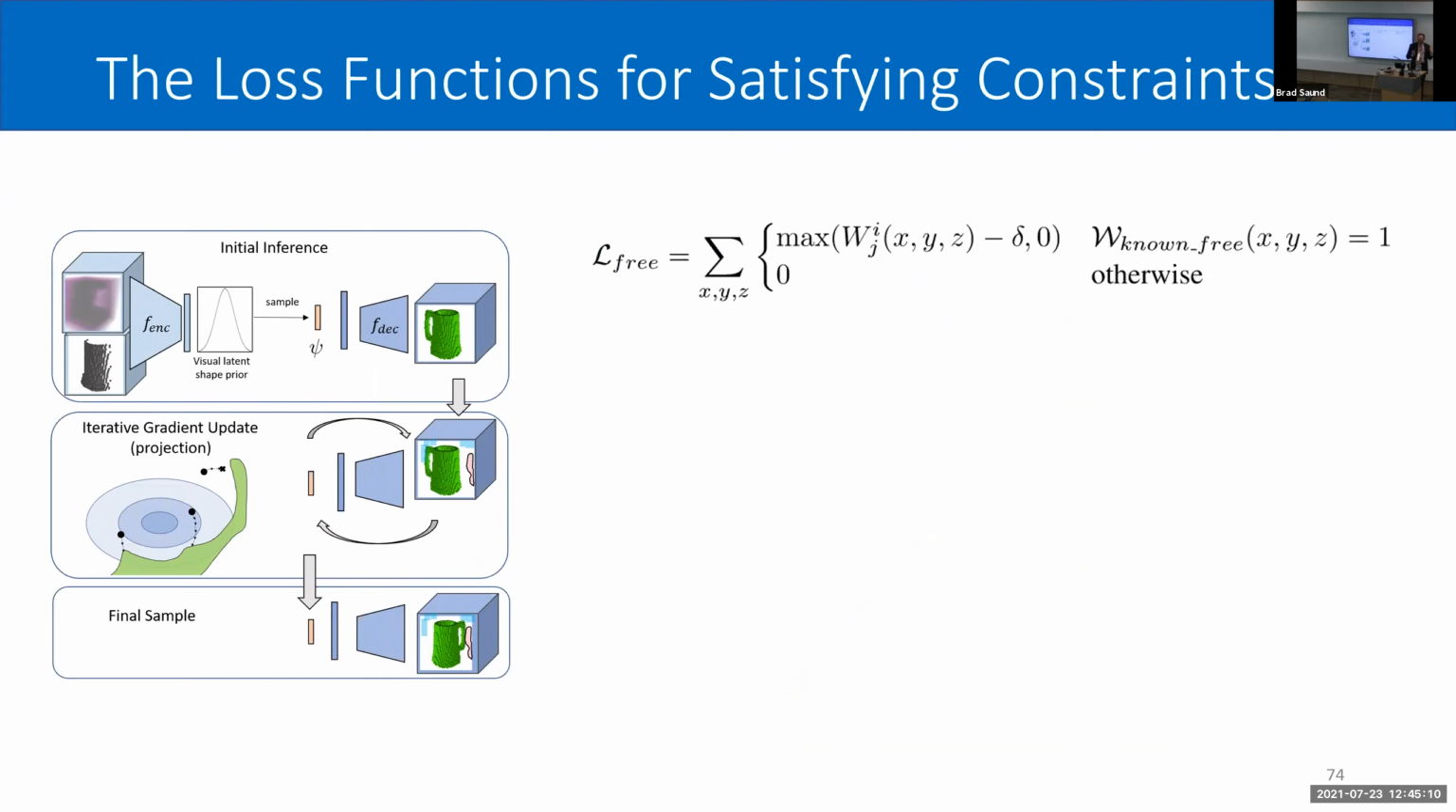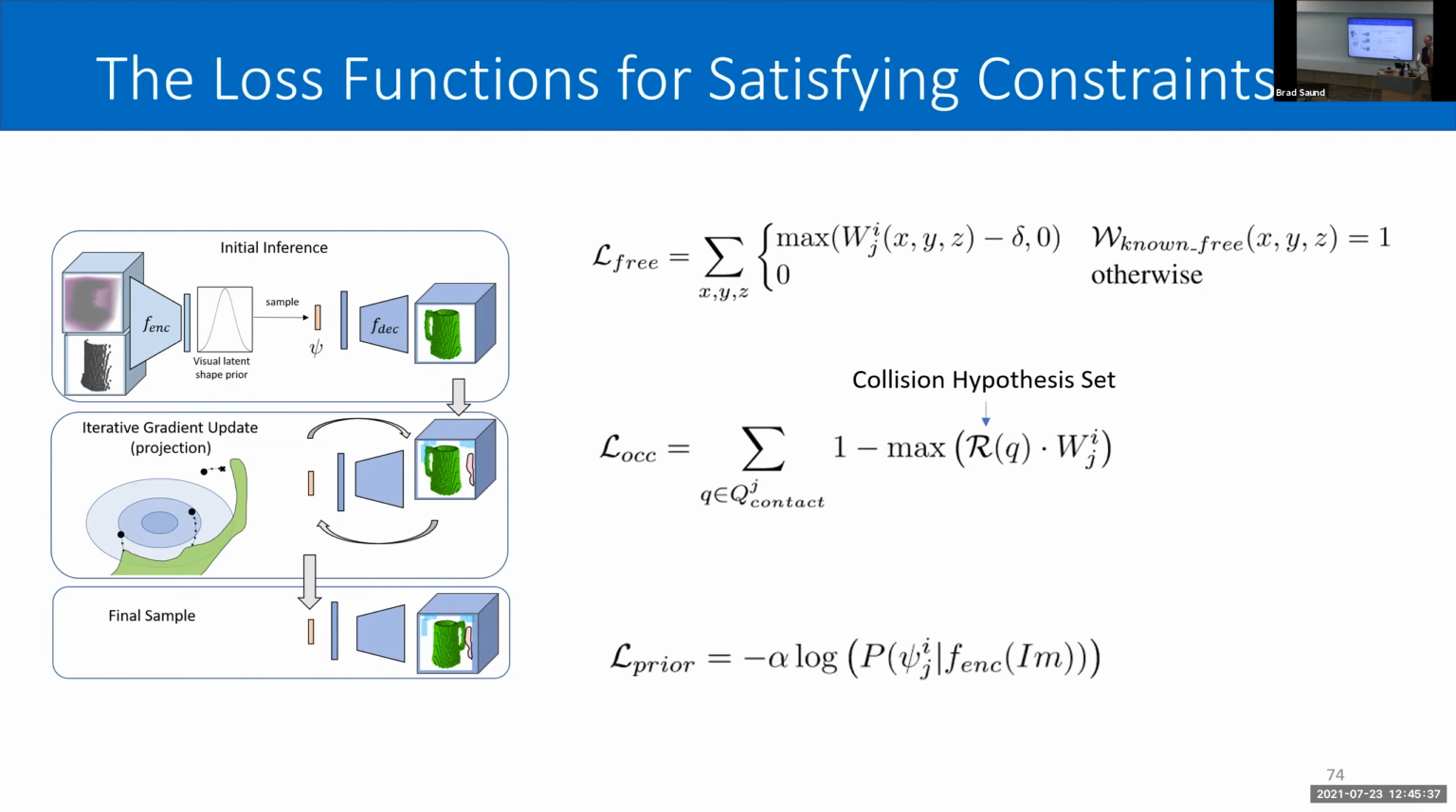The loss function has three components. So the free space loss just says, of the space, for each voxel, if we know it's free, but we don't predict that it's free, then there's some loss term there. Separately, we can bring in the collision hypothesis sets for points that we know are in contact. If we don't predict a point in contact, then we suffer some loss. And then the final term just says our sample should be likely given the encoder applied to the image.